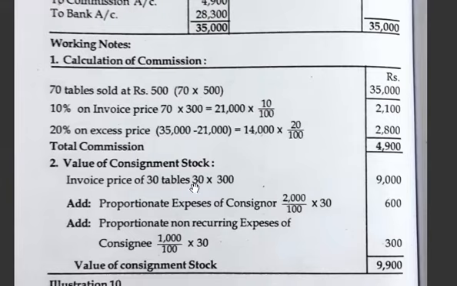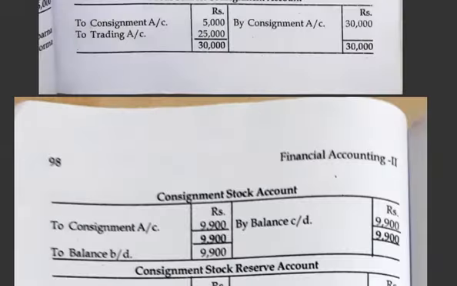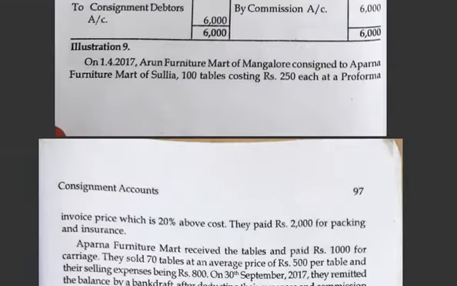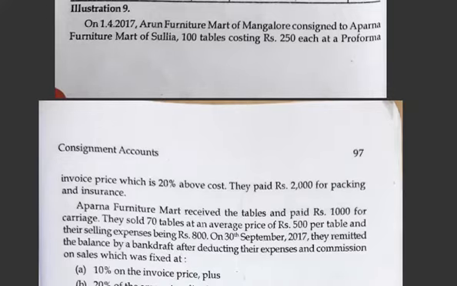Okay, calculate consignment stock. 30 units remaining because out of 100, 70 are sold, so 30 remaining. So 30 into the invoice price 300, 9,000. Then expenses spent by the consignor, it is 2,000 for 100 units, 30 how much? Then non-recurring expenses, you check what the consignee has incurred. See here, consignee, what are the expenses incurred?